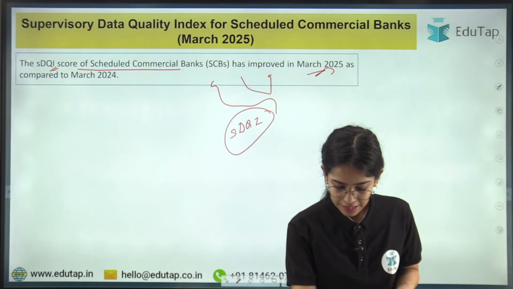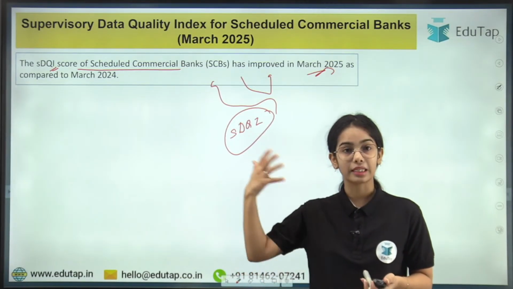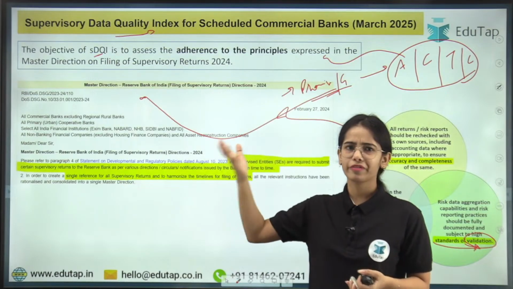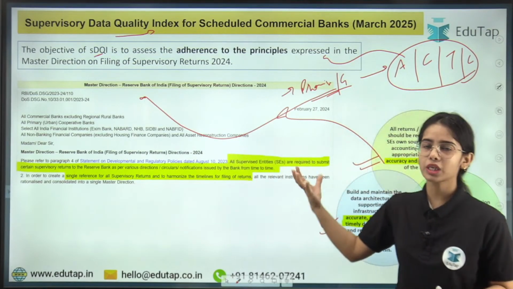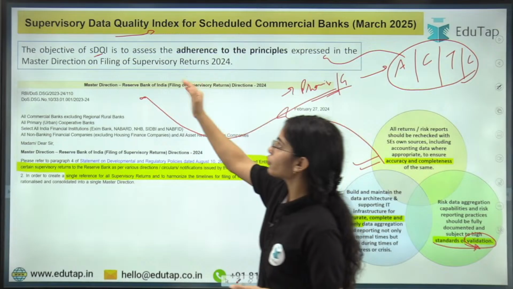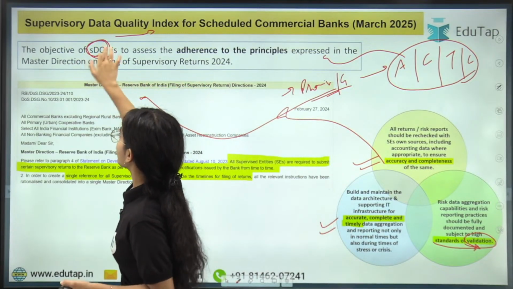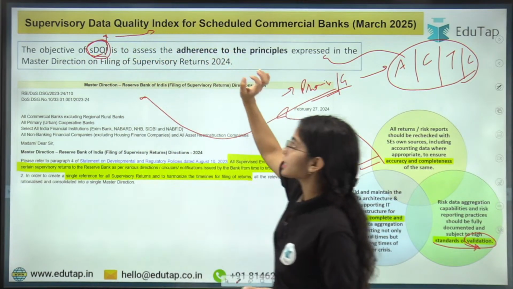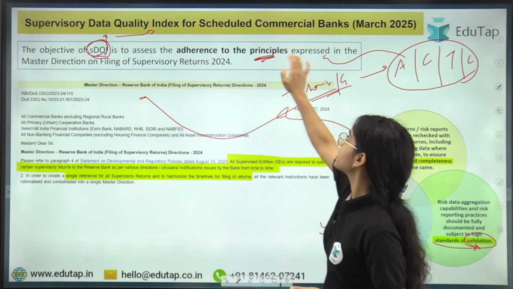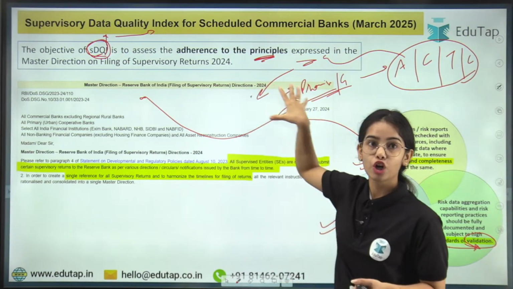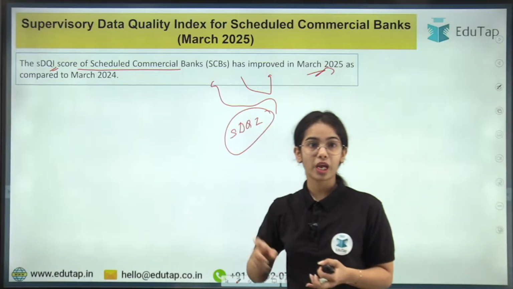I wanted you to understand the principles so that you are able to understand the whole notification. Now everything will be very easy for you, because you have understood that in the master direction the objective is very important. The objective of the supervisory data quality index is to assess the adherence to the principles expressed in the master direction through the provisions of the master direction, okay.